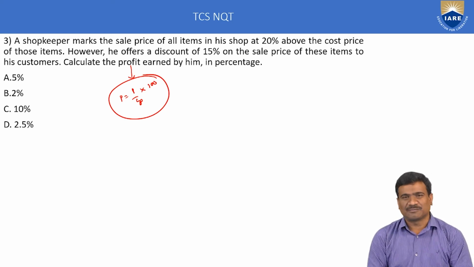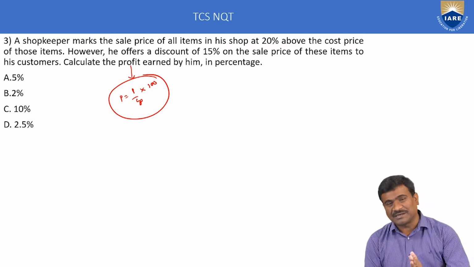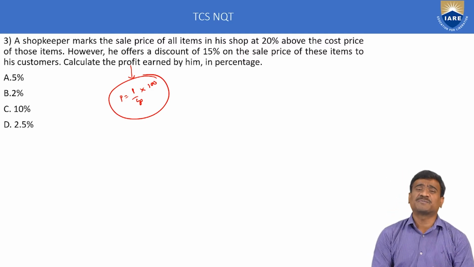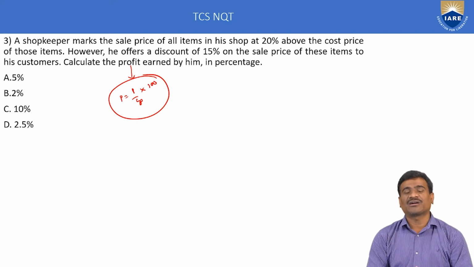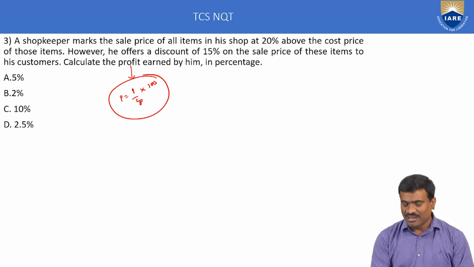Next, first statement. Market price is 20% above the cost price. Here cost price is not given. Here is the clue: if cost price is not given, consider only 100, because percentage depends only on 100. Let cost price is equal to 100, then MRP is equal to 120. Very simple.